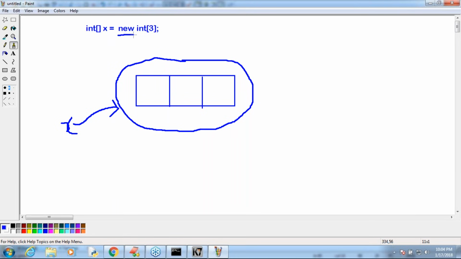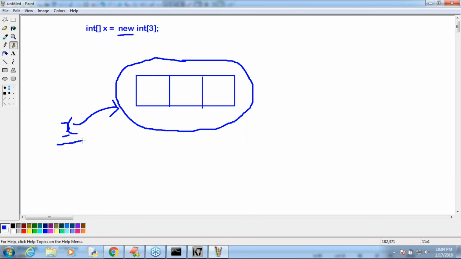According to our diagram, how many objects are available? One object. Of course, in that object, 3 elements you can store. Next, how many times do we use the new operator? Only one. That's why one object. And here we observed x is the reference variable for that object.